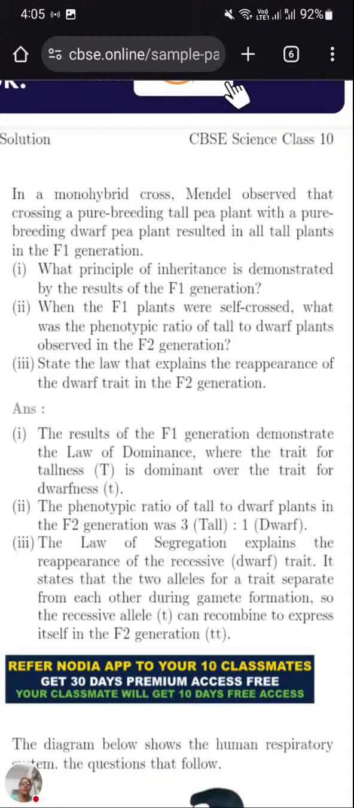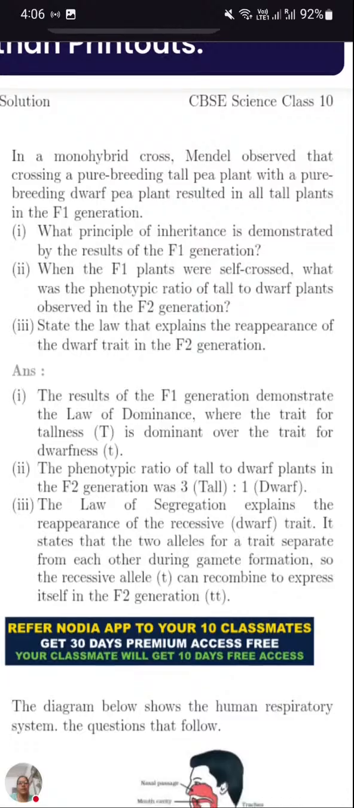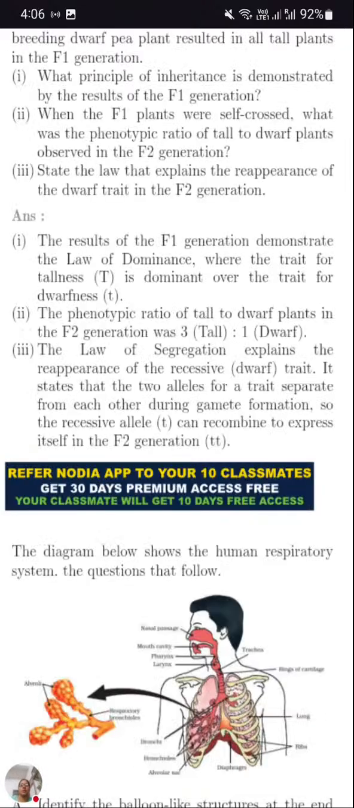You can see that in the F2 generation, the ratio is 3:1. That is 3 tall plants and 1 dwarf plant. By seeing that, we can say there is inheritance of a dominant character, where the trait of tallness is dominant over the trait of dwarfness. The phenotypic ratio, pheno meaning which we can see, of tall to dwarf plants in the F2 generation was 3:1.